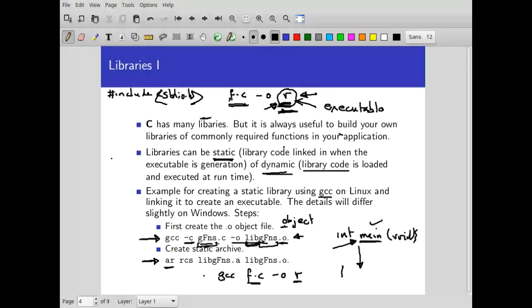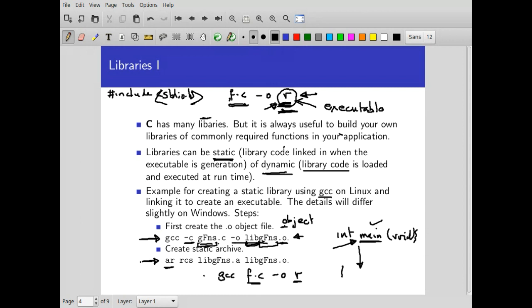Here, for example, a file like libgfunctions is present, and there may be many other files you compile with -c, because you may have different libraries, and you can put them all in a single archive for your project. Once you include that, you are able to use all the libraries that you have defined for yourself. So your utility functions may themselves be in different files.